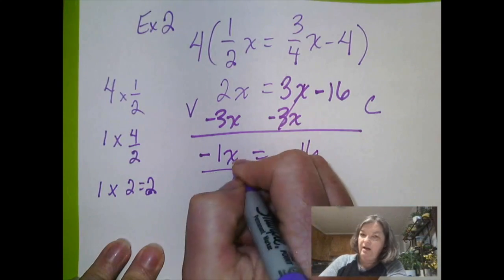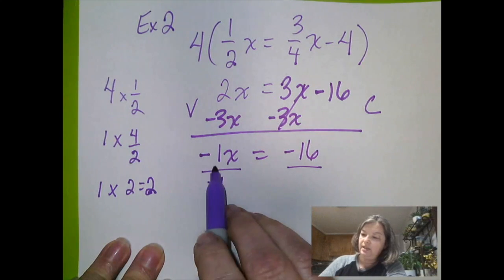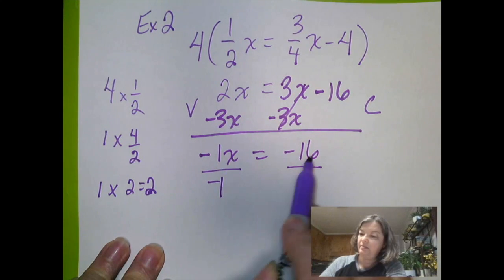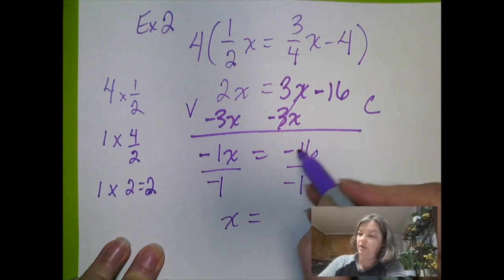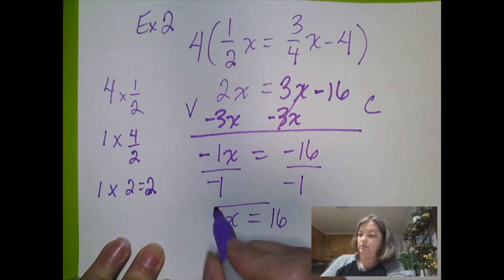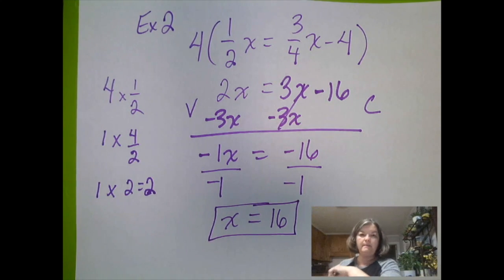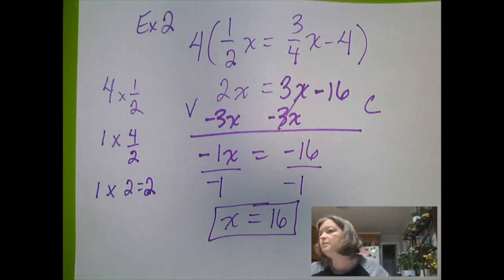I'm going to divide both sides by -1. Now you notice this is a -1 and I'm multiplying it to something to get a negative, so that one has to be a positive. And over here, a negative divided by a negative is going to be a positive 16. That's it. Can y'all believe that? It's awesome. All right, y'all ready to practice?